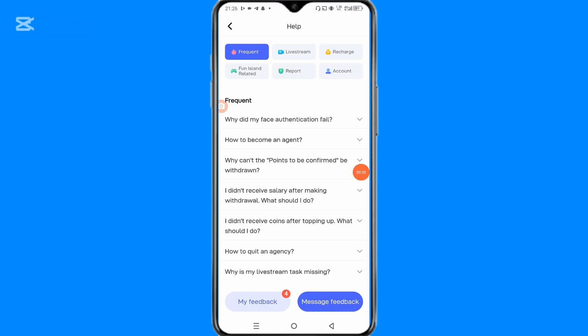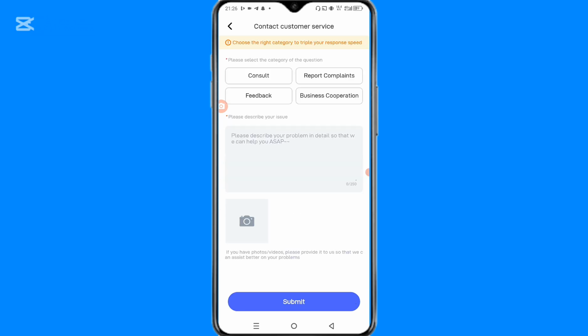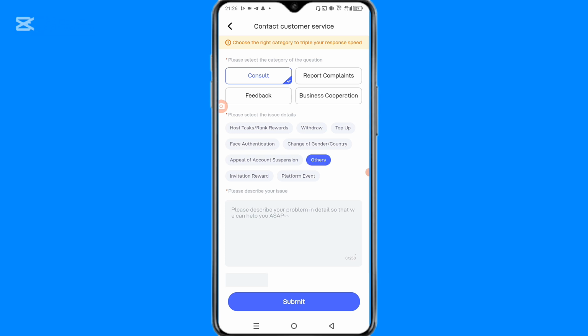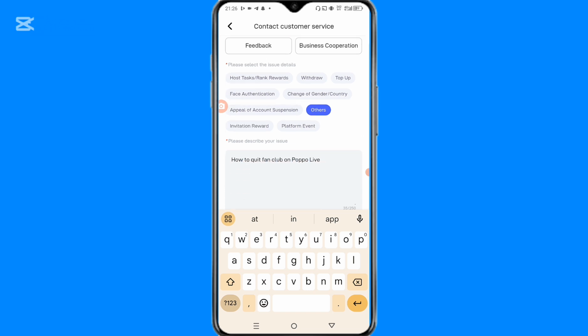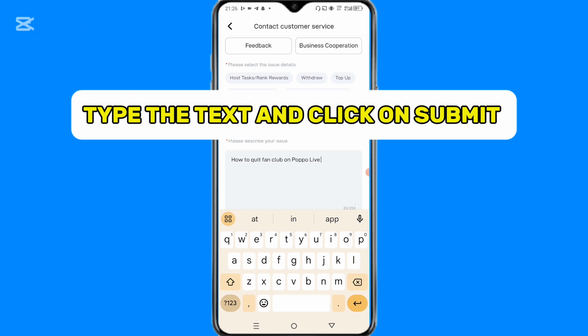So on my help option, I just have to click on message feedback, click on consult, click on others. Now type in my message, how to quit fan club on Poppo Live. So after typing this message, you're going to receive a feedback within 24 hours.